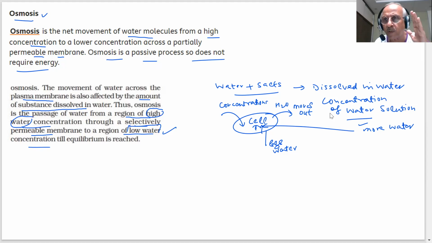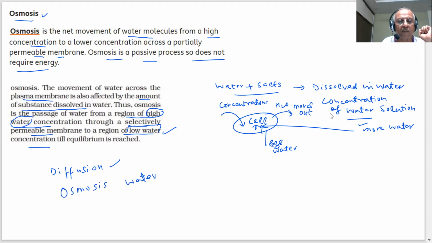You can see what is the difference between diffusion and osmosis. In diffusion, gases are flowing from higher concentration to lower concentration, or higher pressure to lower pressure. Or diffusion means any substance flows from higher concentration to lower concentration. In osmosis, what is happening? Water is flowing. Water is passing through a selective permeable membrane.